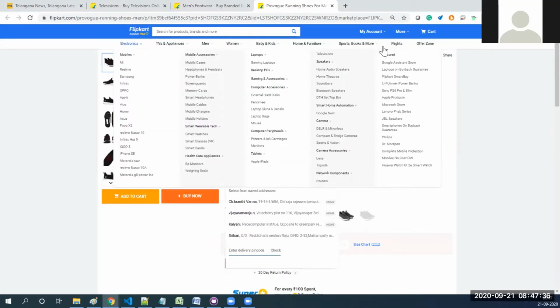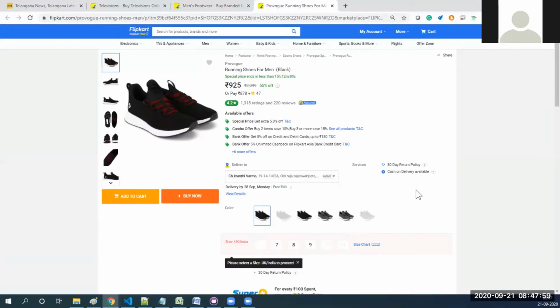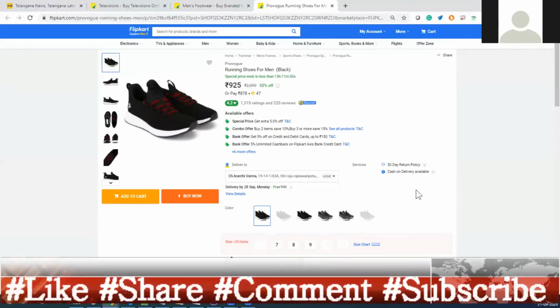So simply see, I can say that it is a dynamic web page because it has a drop down. Now I am able to select my address and I can give some kind of PIN number, because I am interacting with the website. Indirectly, I am interacting with the website. So I can say that this web page is dynamic. Okay, that is the difference between a static web page and a dynamic web page.